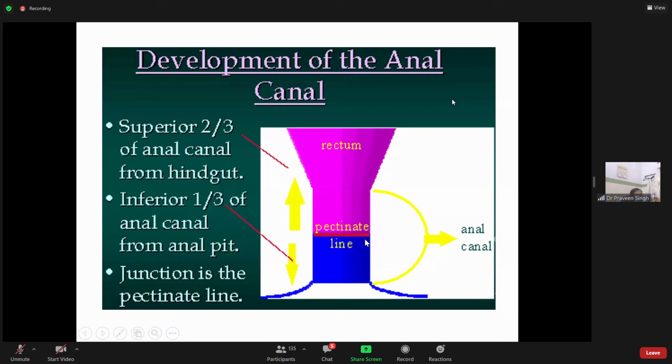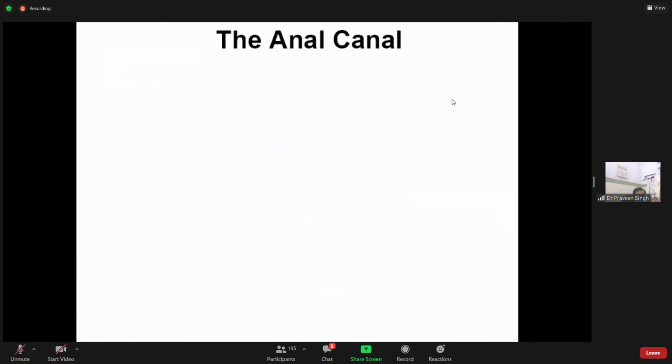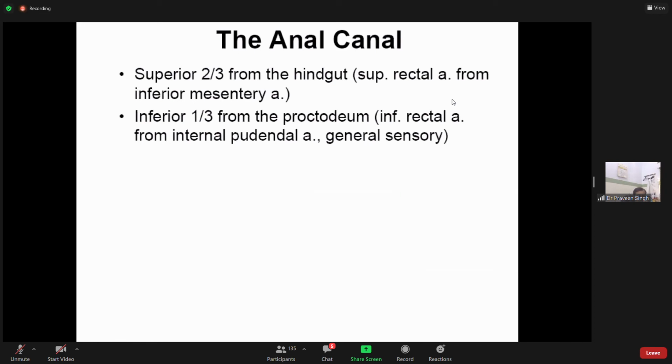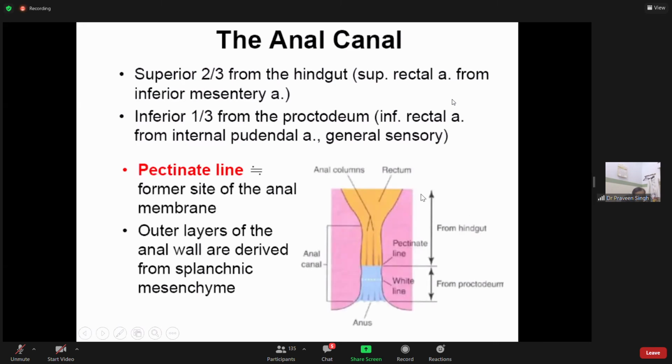You must have read about its importance in graphs. The pectinate line. Superior two-thirds, as you know, is from the hindgut, so the blood vessels will be different. Superior rectal artery from the inferior mesenteric artery, and the inferior one-third is, as we saw, from the proctoderm. So the arteries will change, the nerve will change. Inferior rectal artery from the internal pudendal, and somatic general sensory branches. So this is the pectinate line, and this is the superior part derived from the hindgut.